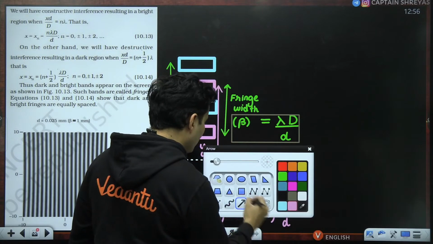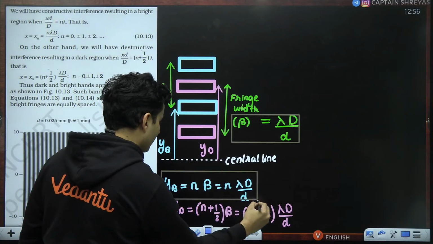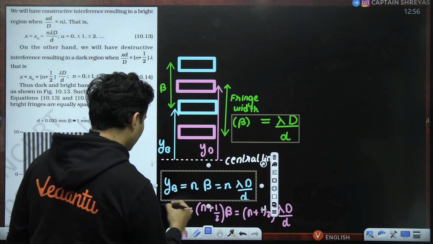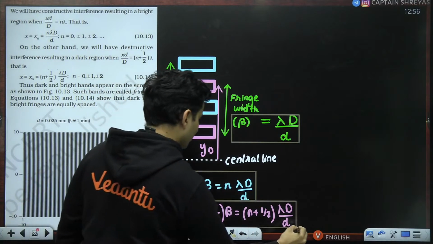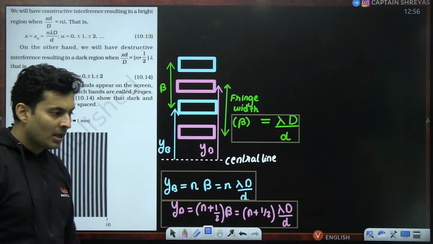These are again two very important formulas. So keep all these things in mind.